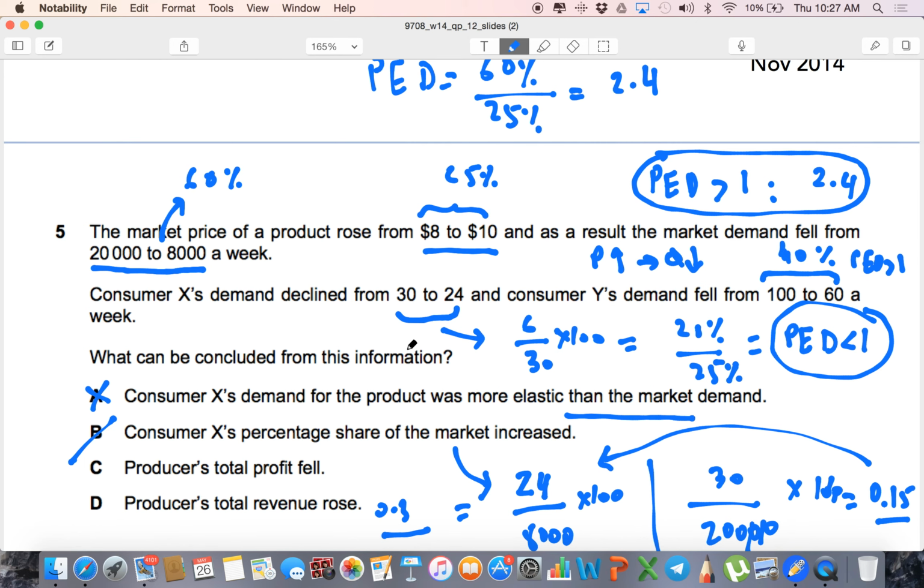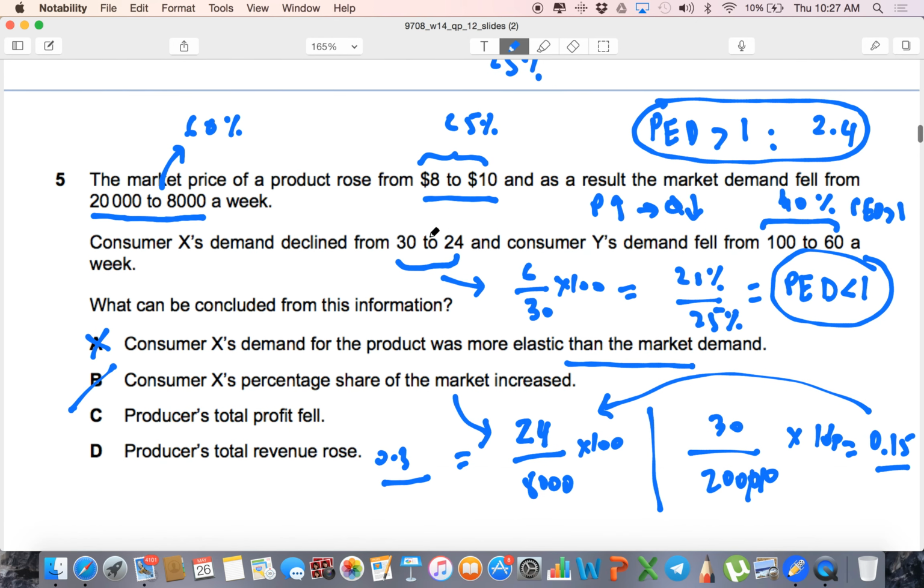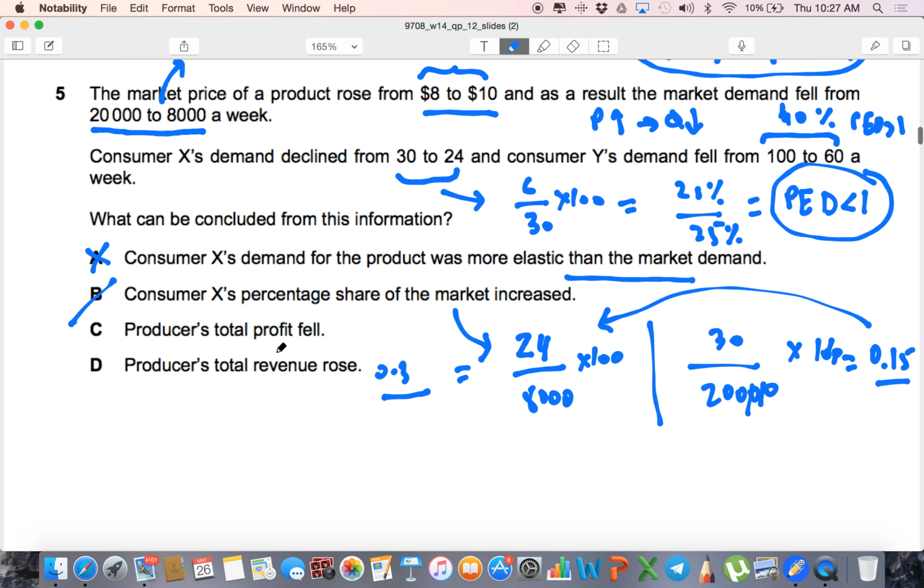But consumer excess PED was 24 minus 30, which is 6 over 30 times 100, which is 20%, divided by percentage change in price, which is 25%. PED would be less than 1. So clearly this is wrong because they're saying excess demand was more elastic. Then B says that consumer excess percentage share of the market increased. Market share is simply excess demand over total market demand.